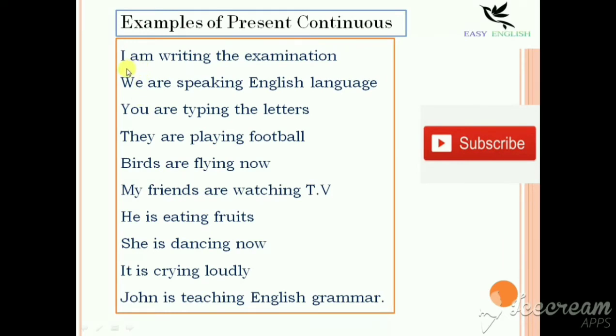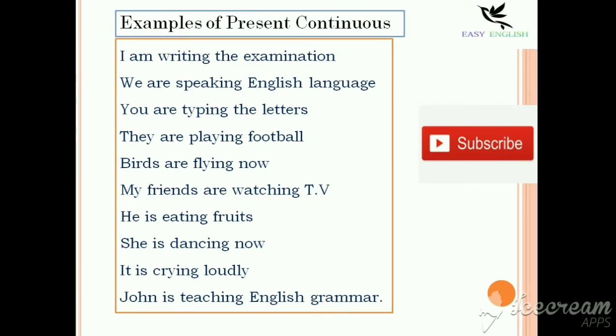I'm writing the examination. We are speaking English language. You are typing the letters. They are playing football. Birds are flying now. My friends are watching TV. He is eating fruits. She is dancing now. It is crying loudly. John is teaching English grammar. Now, I'll explain each sentence with its sentence structure.